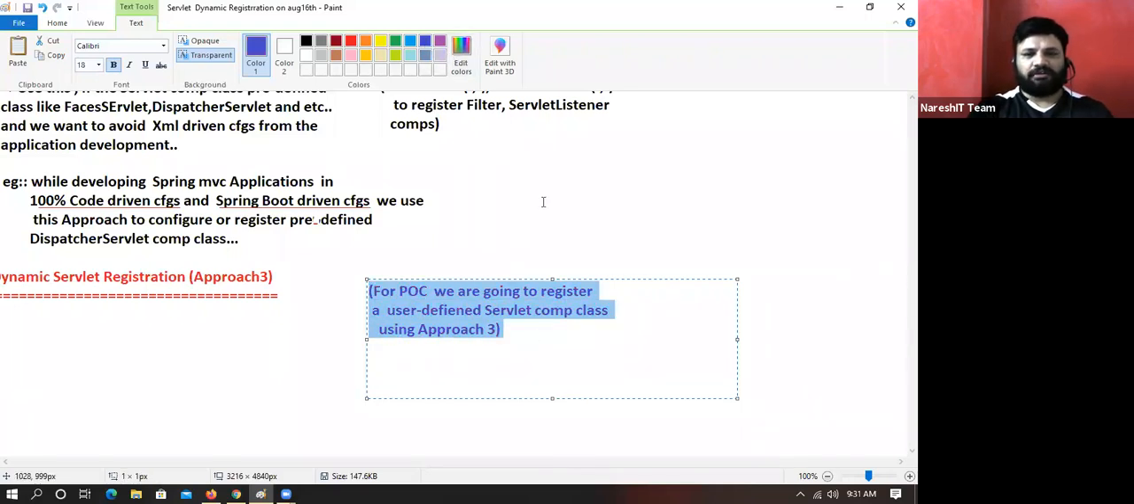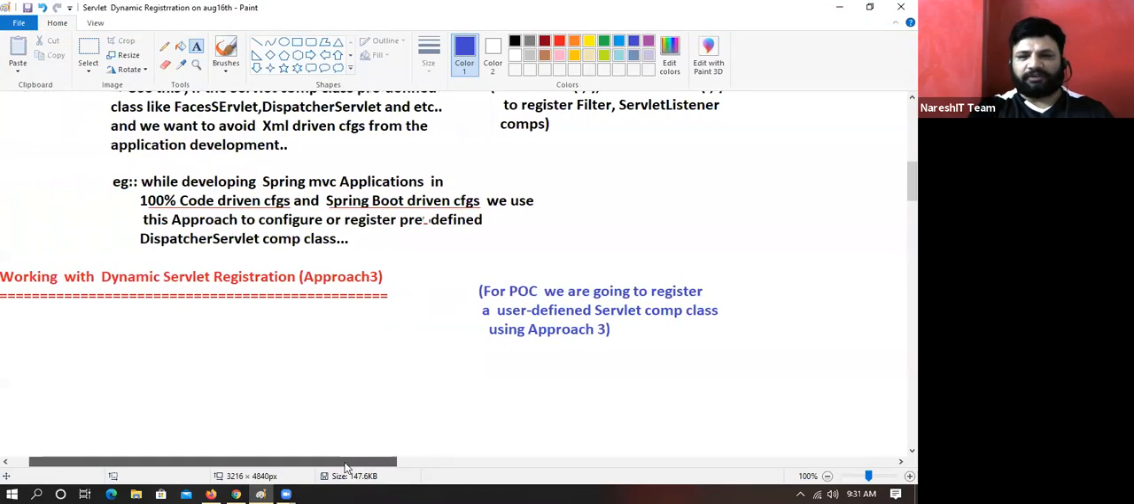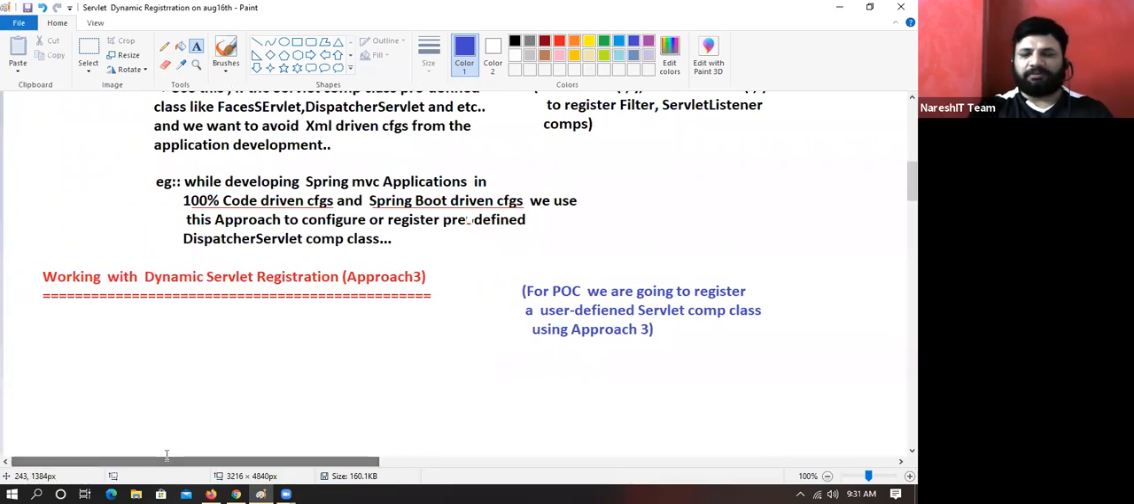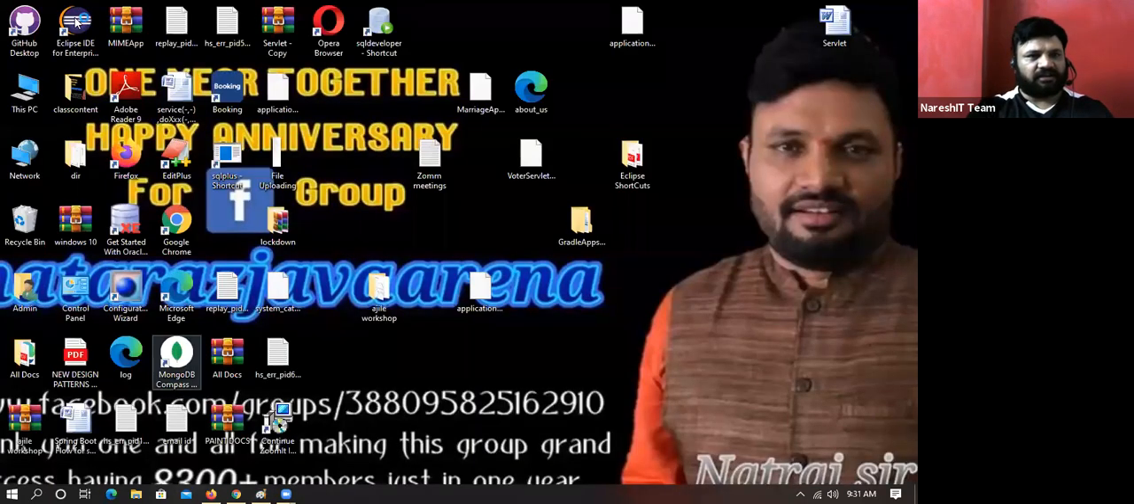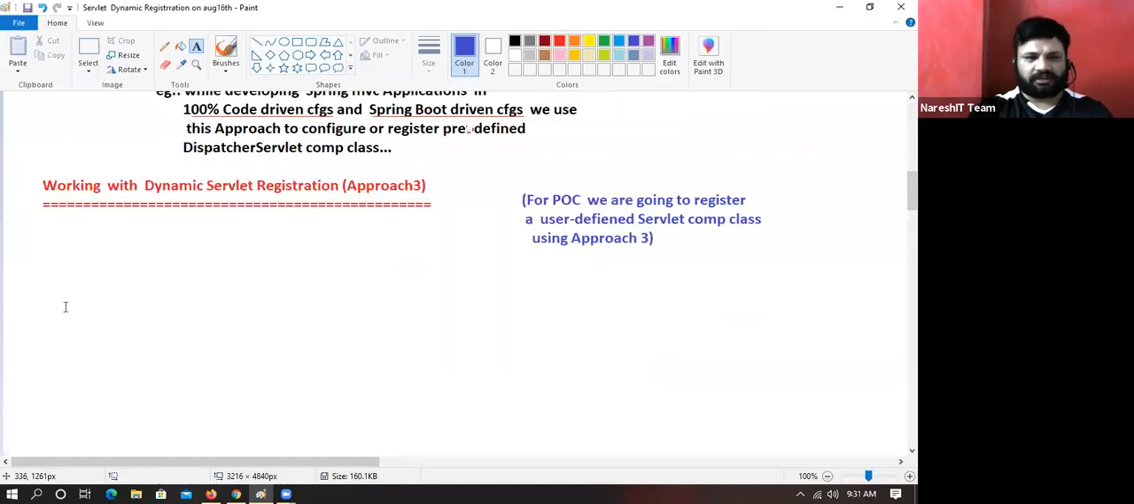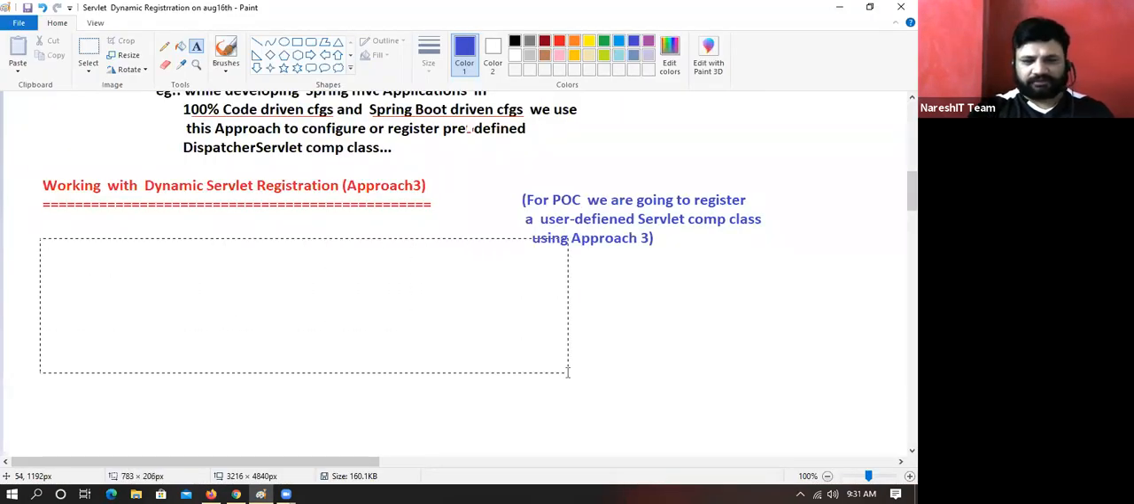Not just for POC, only for knowledge's sake. That means for the time being, you feel my user-defined servlet as a predefined servlet. I'll take any application of my servlet class. I think I'll upload the application, don't worry. Any application of my servlet class I will take and I will configure it. Okay. What is step number 1?